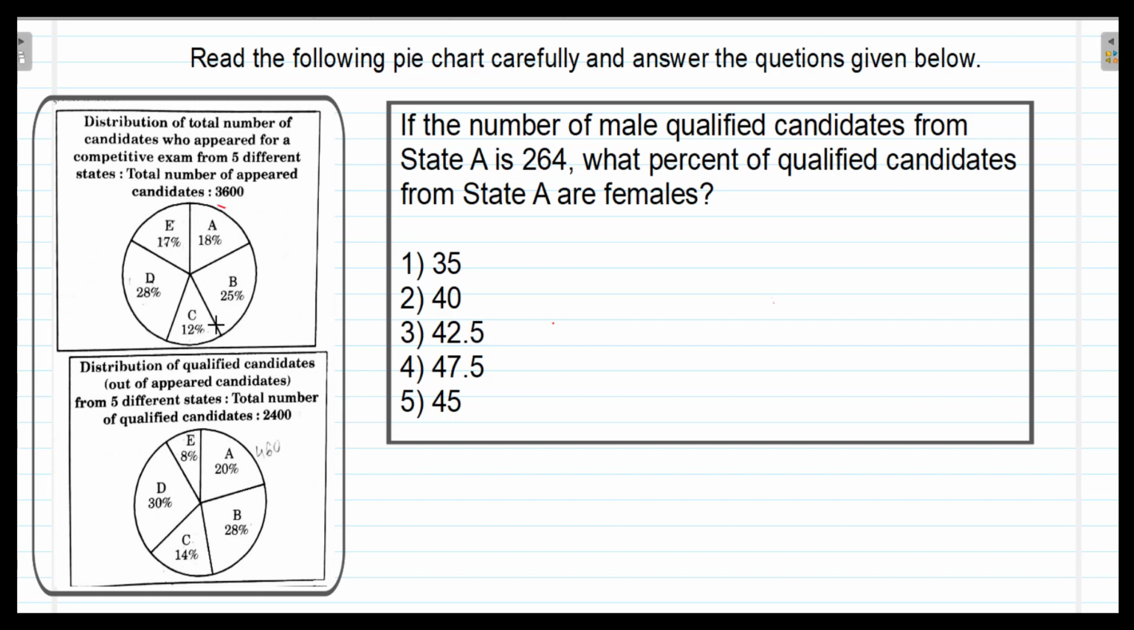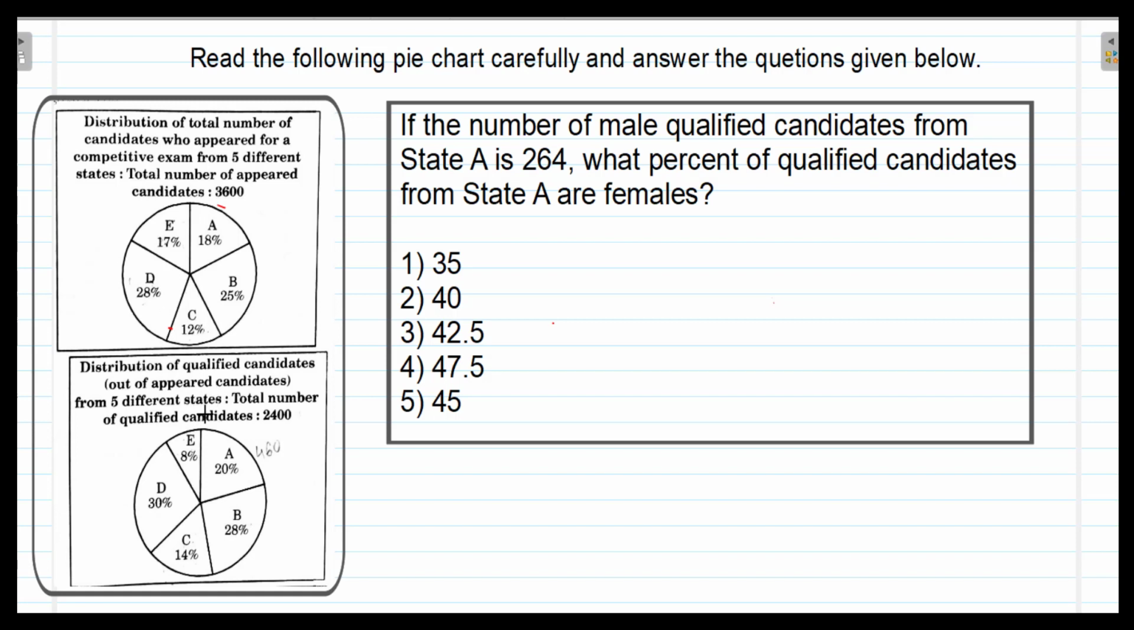There are 5 states, and from these 5 states, how many candidates appeared is given, and that number is 3,600. And the percentage of the appeared candidates from each state is also given. It means 18% of candidates appeared from state A, 25% of the candidates appeared from state B, and 12% of candidates appeared from state C, and so on.